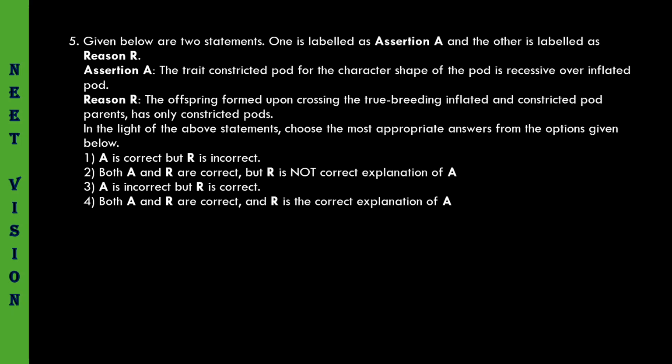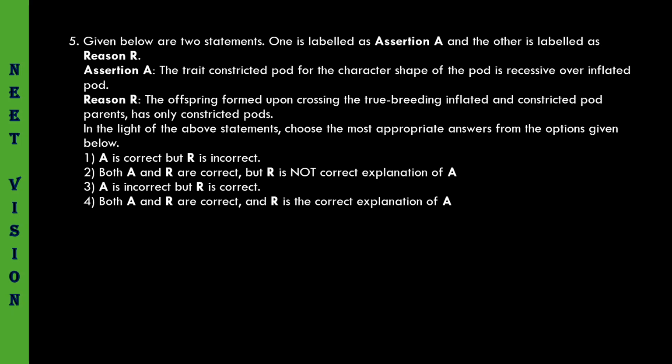Assertion-reason type. Assertion: The trait constricted pod for the character shape of the pod is recessive over inflated pod. Absolutely true. In terms of shape of the pod, inflated is dominant and constricted pod is recessive. Reason: The offspring formed upon crossing the true breeding inflated and constricted pod parents has only constricted pods.